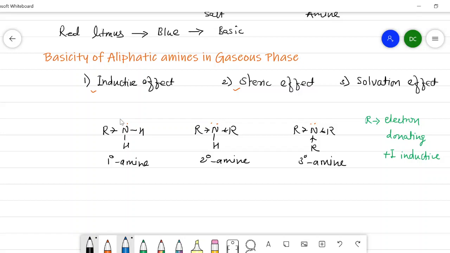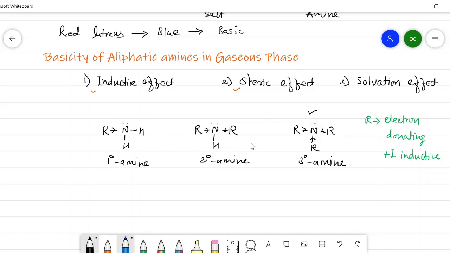It means that the electron density on the nitrogen goes on increasing from primary amine to secondary amine to tertiary amine. And in case of tertiary amine, the electron density on the nitrogen is more as compared to the secondary as well as primary amine.